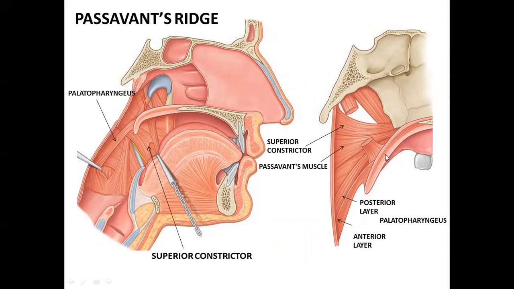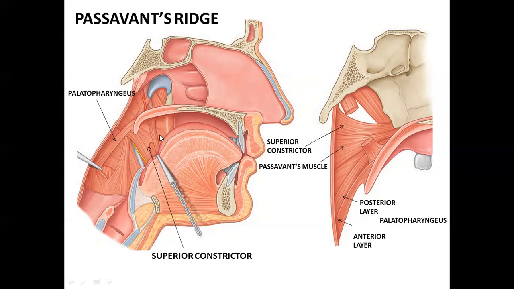This is arising from this part, that is the palate, from here. It is shown zoomed in here. From the palate, this part, in two layers, posterior layer and anterior layer, is the palatopharyngeus, this one, right? Now, what happens is that this palatopharyngeus muscle, arising from the palatine aponeurosis, passes some of its fibers. They sweep horizontally backwards and join the upper fibers of the superior constrictor muscle. And they form a U-shaped loop in the posterior pharyngeal wall underneath the mucosa. See, so this was your palatopharyngeus muscle, right?